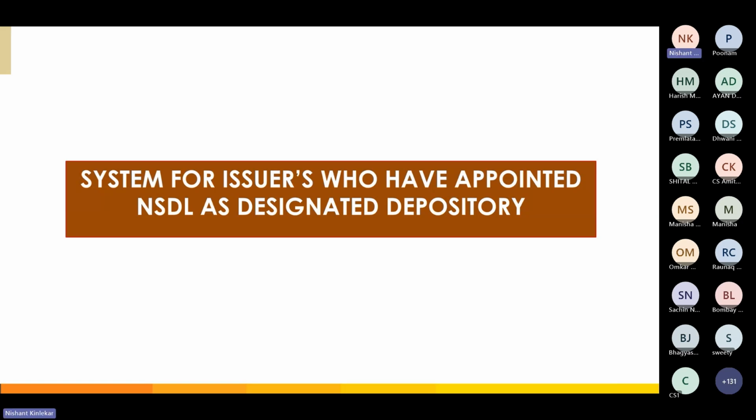Just a point to be noted: the depository will also consider both sole and joint holder accounts for freezing. For example, if the designated person is the second holder of the demat account, the account will be frozen based on the PIT regulations. Let me walk you through the system for issuers who have appointed NSDL as designated depository.